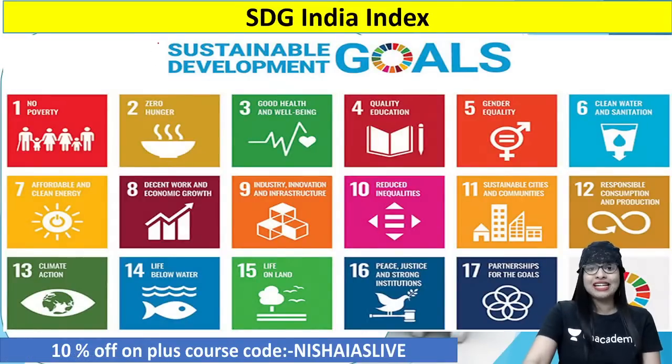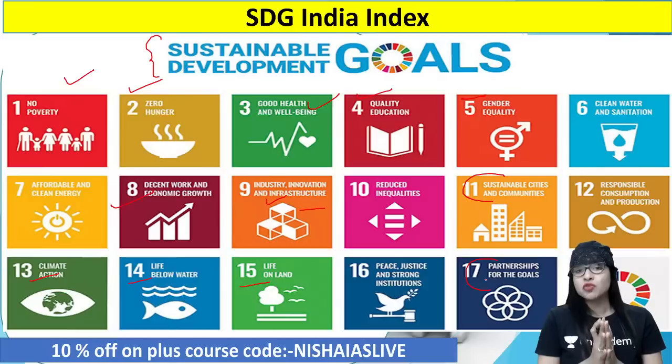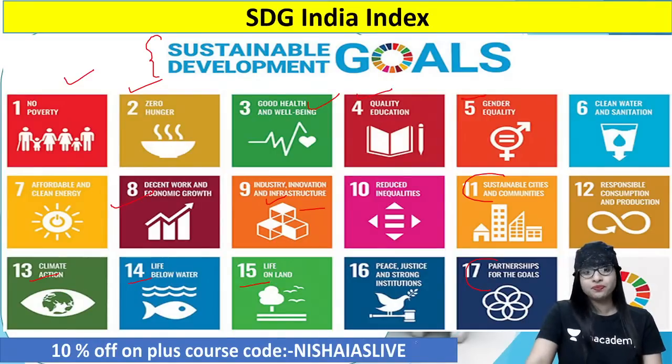You can just have a look at the entire SDG goals, guys, the entire 17: no poverty, zero hunger, good health and well-being, quality education, gender equality, clean water and sanitation, affordable energy, then decent work and economic growth, then industry, innovation, infrastructure, reduced inequalities, sustainable cities and communities, we were discussing in that perspective, right? Then responsible consumption and production, climate action with regard to environment, then life below water, the marine perspective, life on land, peace, justice and strong institutions, and finally partnership for the goals. So these are the so-called objectives in different categories which we are supposed to attain by the year 2030.